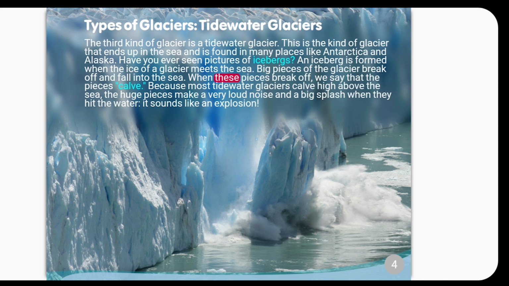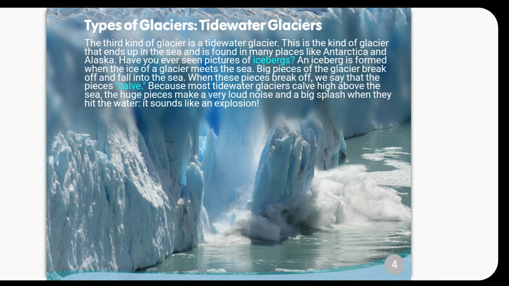When these pieces break off, we say that the pieces calve. Because most tidewater glaciers calve high above the sea, the huge pieces make a very loud noise and a big splash when they hit the water. It sounds like an explosion.